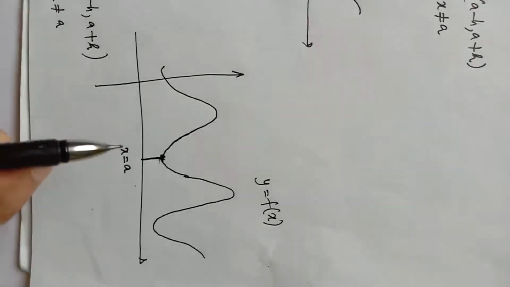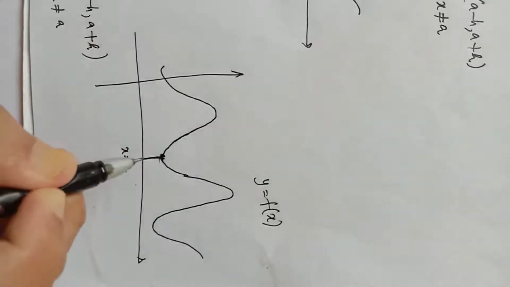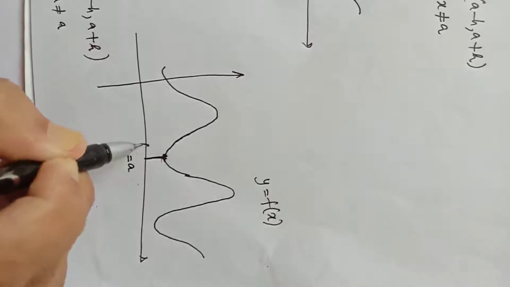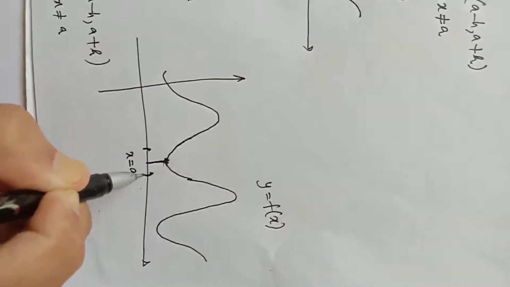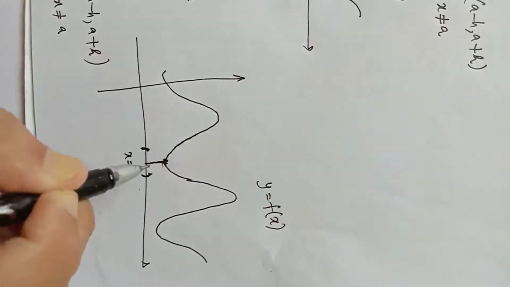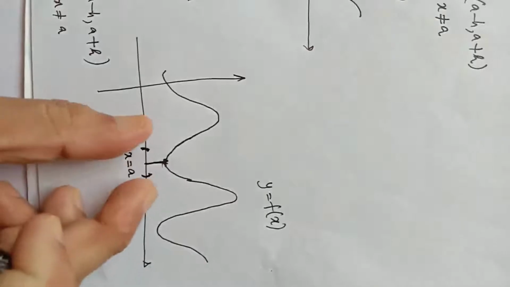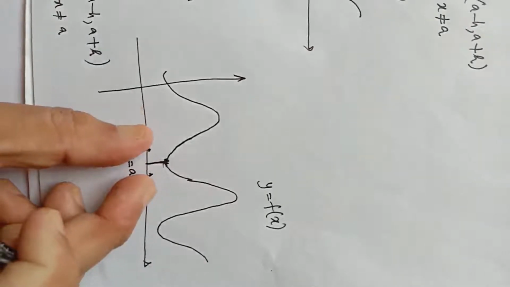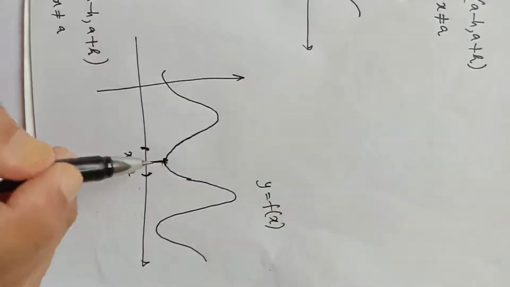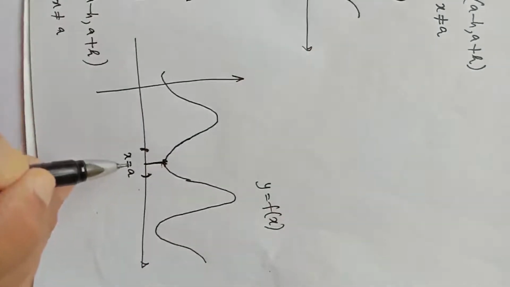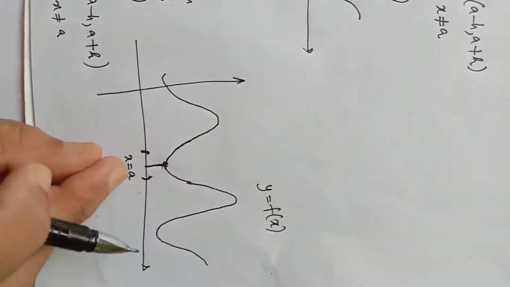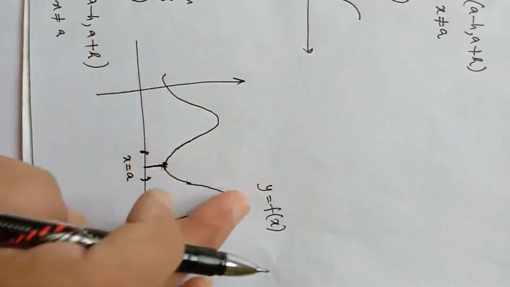Now in the graph you can see that if we consider a small interval containing the point a, that is a minus h and a plus h, in this interval the value of the function is minimum at x equal to a. Between these 2 points, the value of the function is minimum. So we say the function has local minima at x equal to a. Local minima means minimum value in a small interval containing that point, not for the whole domain.